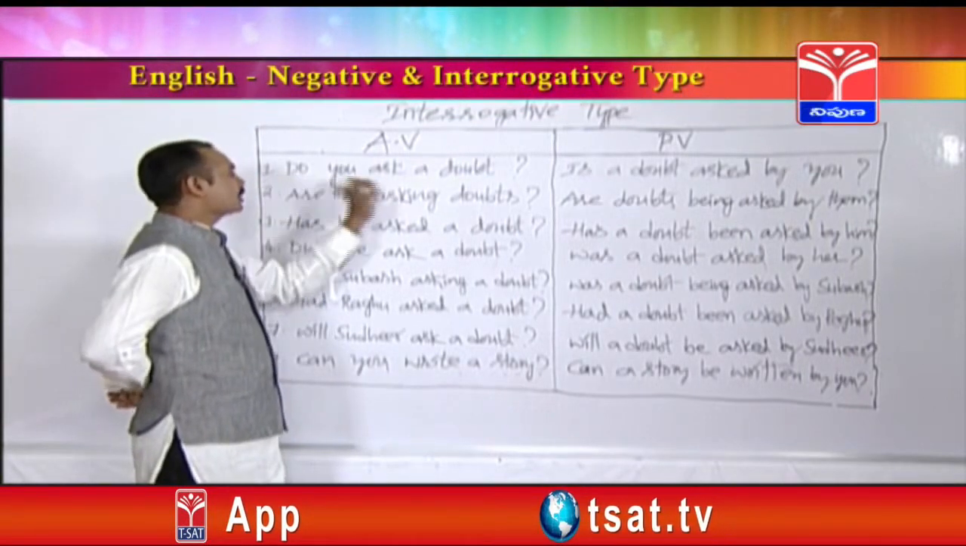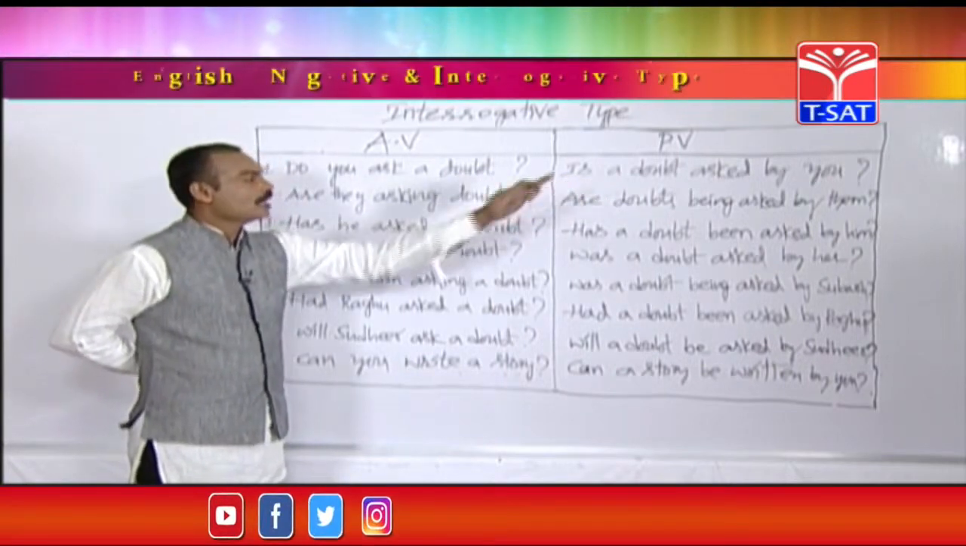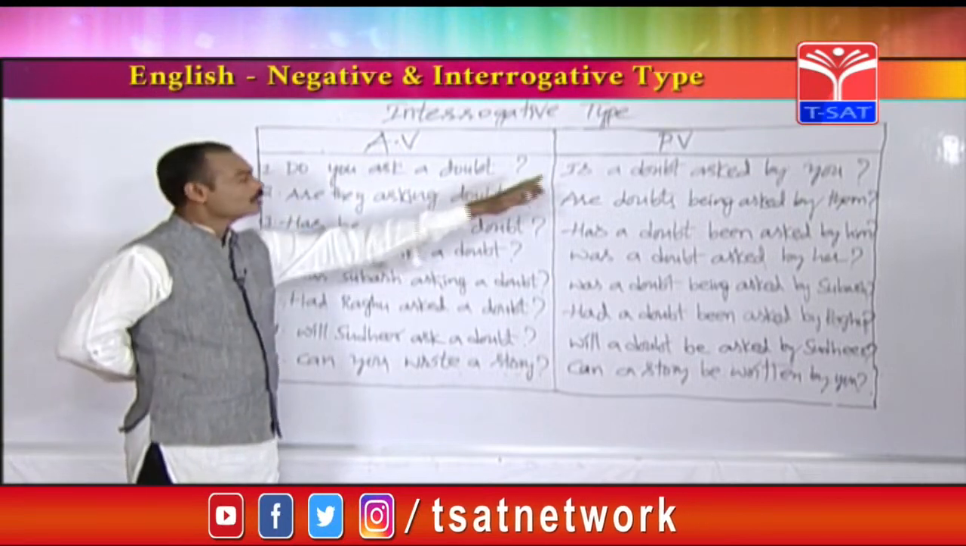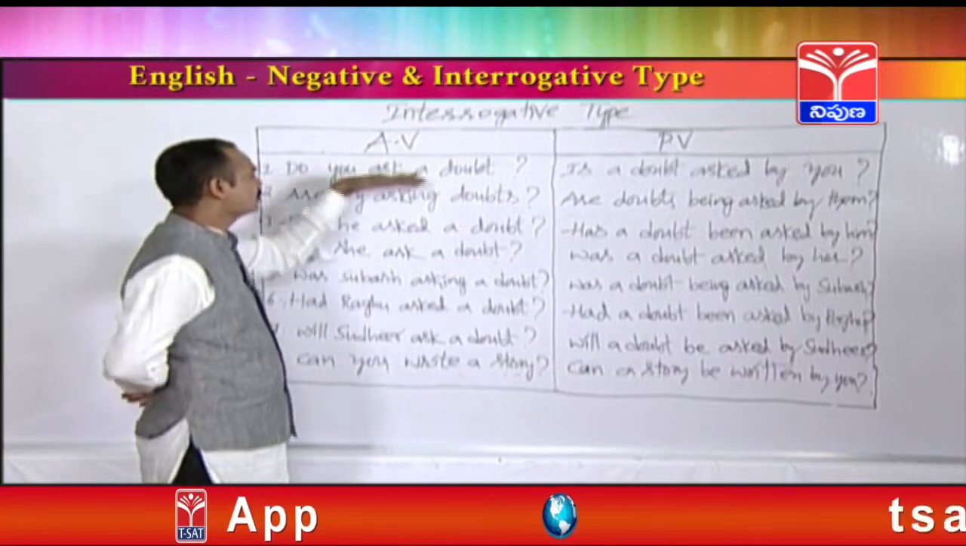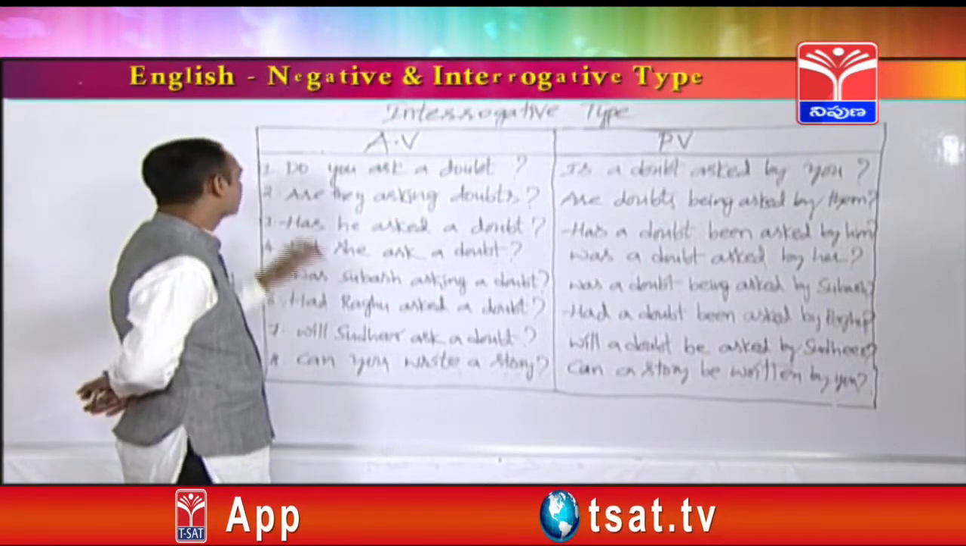Does he, for example, does he ask a doubt? Is a doubt asked by him? She means, does she ask a doubt? Is a doubt asked by her? Like that. These are the examples of simple present tense interrogative sentences.